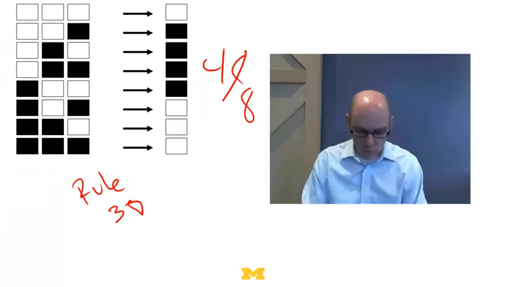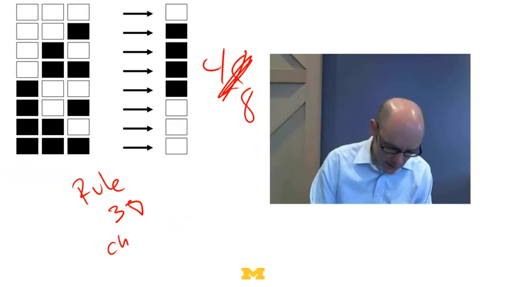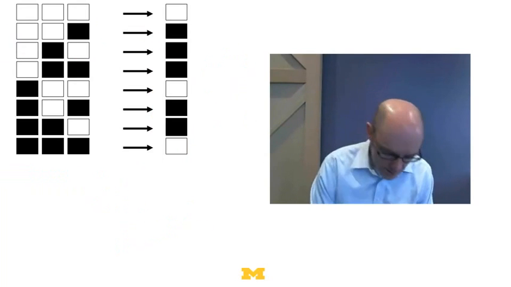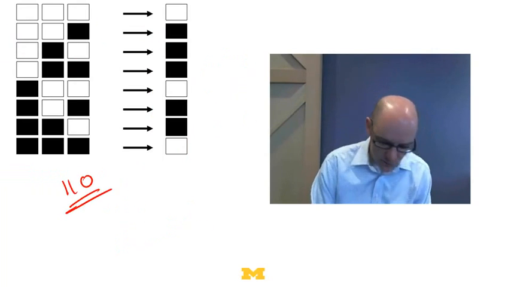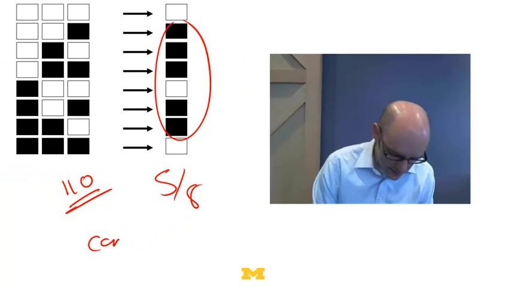What about rule 30, which has the lambda of 4 over 8? Well, remember this thing was chaotic, right? This was completely random. And what about rule 110? This was rule 110. This has a lambda of 5 over 8, and this thing was complex.